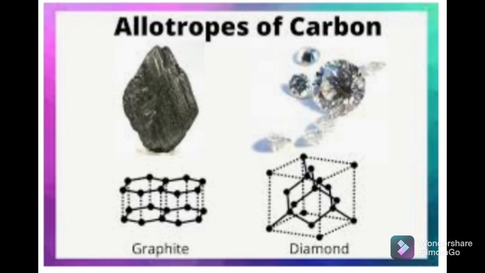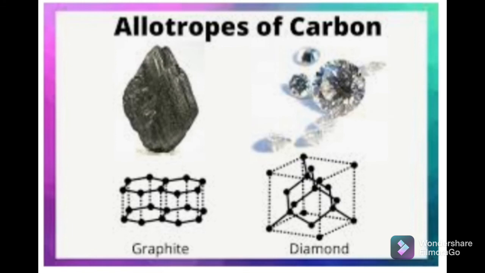And the third reason is the different atomic arrangement in the molecules of each of them. When we study each form of carbon, you will get an idea about their structural arrangement, meaning how these atoms are bonded with each other. Pentagonal, hexagonal, different types of arrangements are there. How they are arranged with each other, that structure leads to the formation of allotropes. Okay, so this is about allotropy.